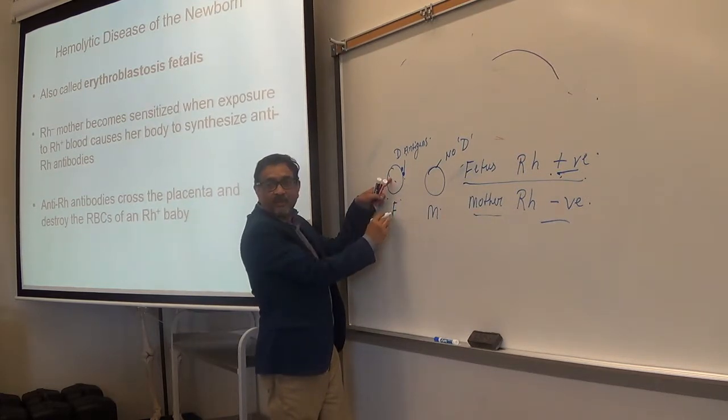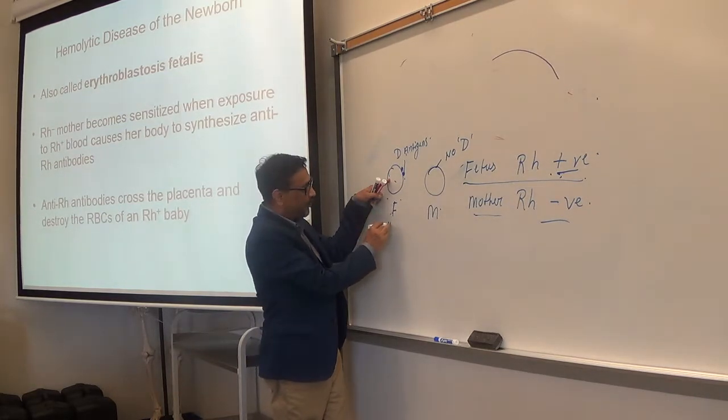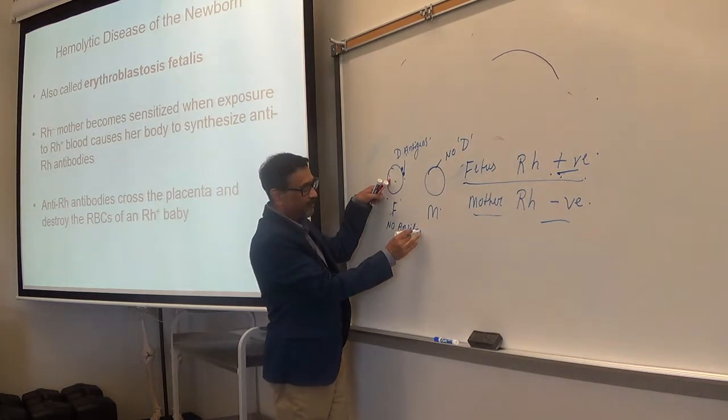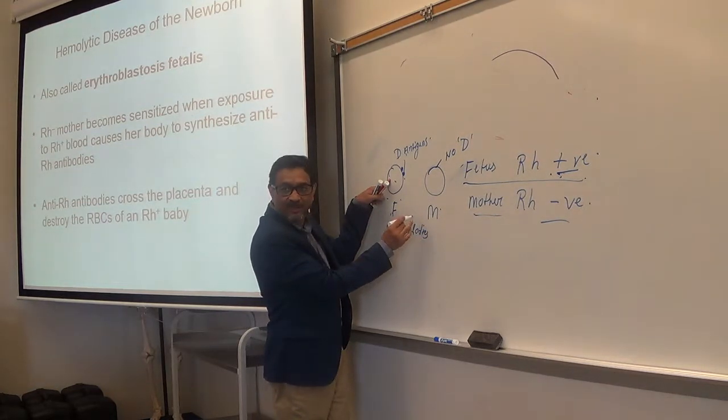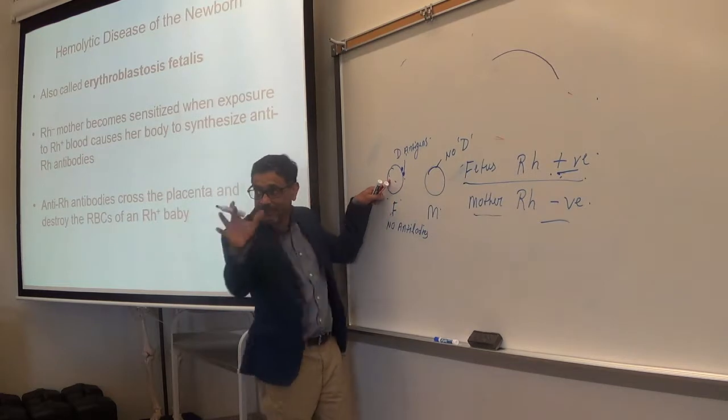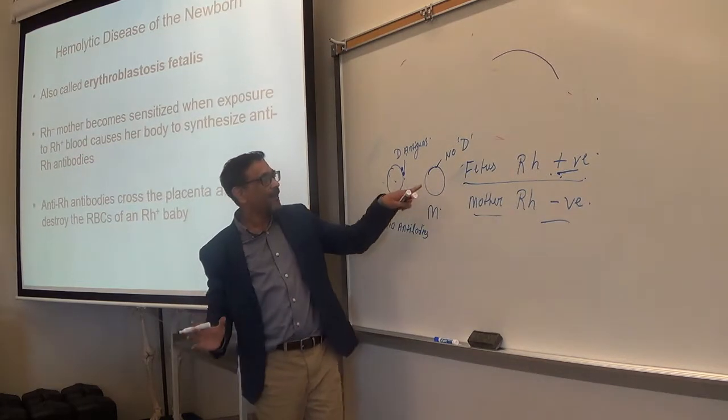Should D antibodies be present in the plasma or not? No. No D antibodies. Makes sense, right? Because the same type should not be present. That is the rule.